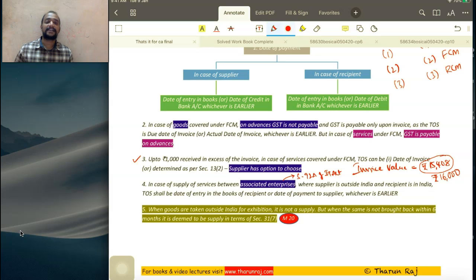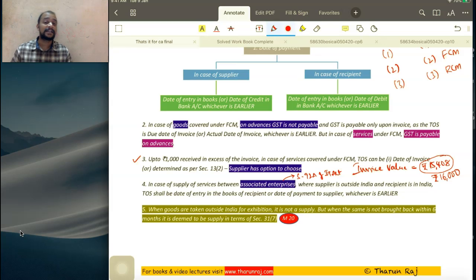And in case of transaction between associated enterprises, where the supplier associated enterprise is located outside India and the recipient associated enterprise is located in India, it's a case of import of service which is covered under RCM, correct or not? Then we need to go for 13 subsection 3 in case of services covered under RCM. But this is an exception to the 13 subsection 3. What does it say? It says don't take 61st day from the date of invoice or date of payment, whichever is earlier. Take date of entry in the books of recipient or date of payment by the recipient, whichever is earlier. So instead of 61st day from the date of invoice, we have date of entry in the books of recipient. That's the only difference here.